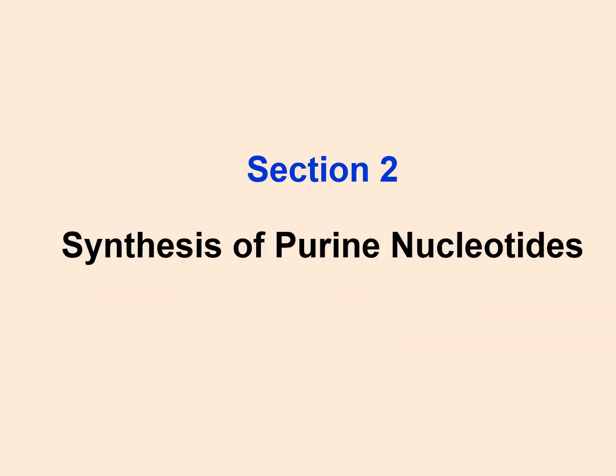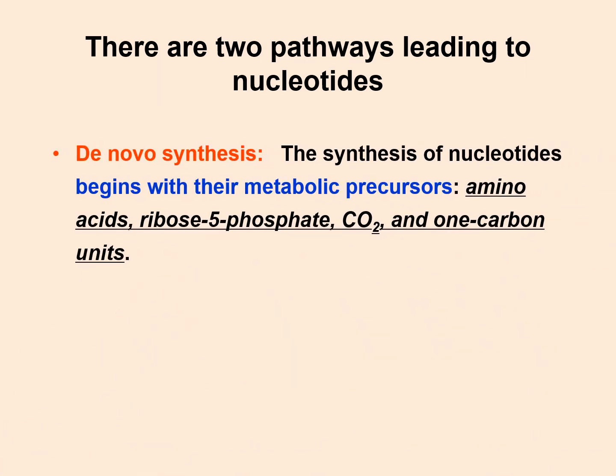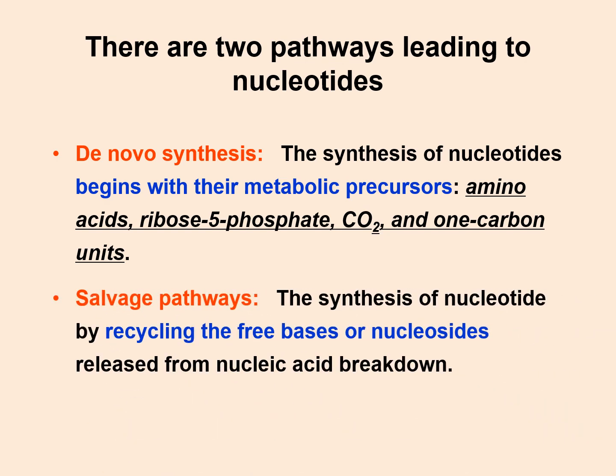Then we'll come to the main part, that is synthesis of nucleotides. The synthesis of nucleotides in the human body is done by two means. First is de novo synthesis. De novo, as the name indicates, will start from the metabolic precursors, from the raw materials, and then it will make up the nucleotides. The other one is the salvage pathway.